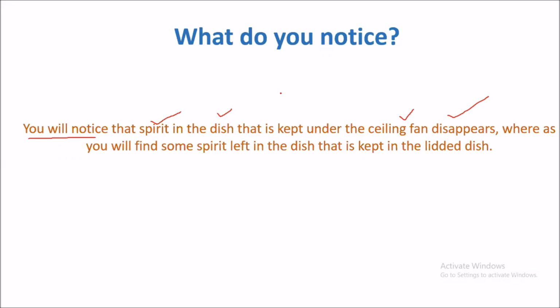The dish with its lid open will show some change in the quantity of spirit, and in the closed dish there will be no change in the quantity of the spirit. So you will find some spirit left in the lidded dish, meaning the closed dish.